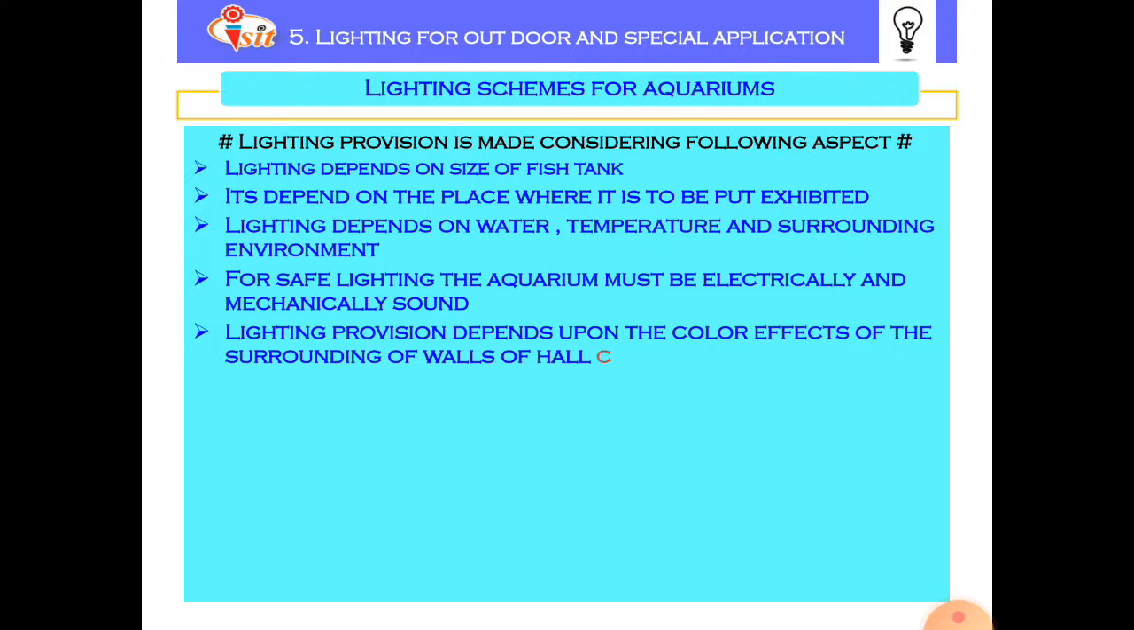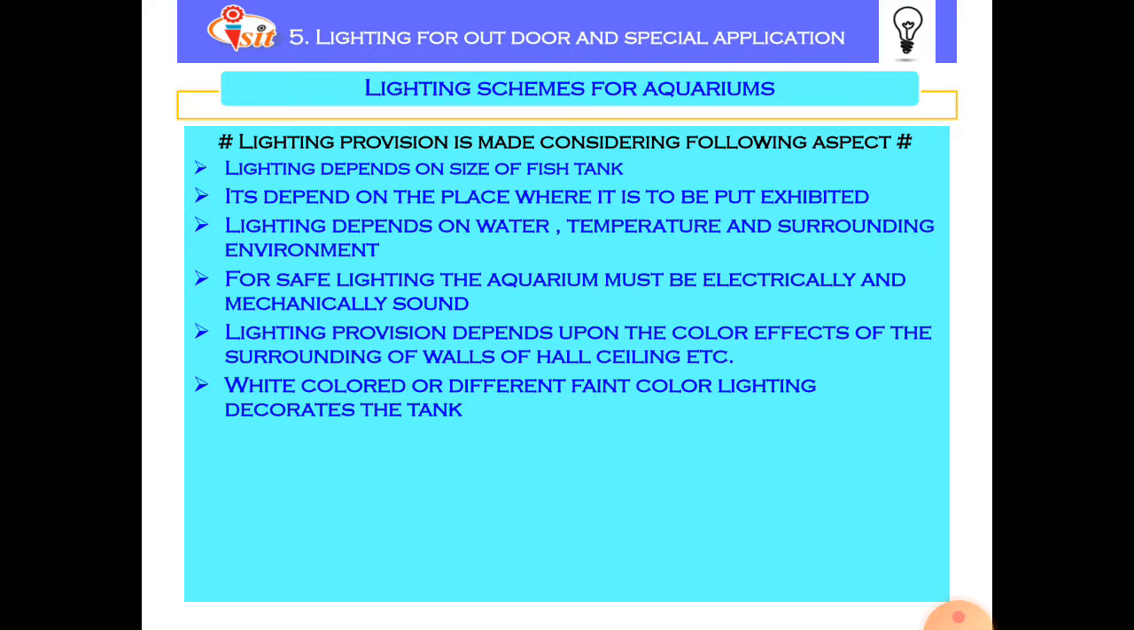The next is lighting provision depends on the color effects of the surrounding walls of the hall, ceiling, etc. Then white colored or different faint colored lighting decorates the tank. It means the lighting which is provided over the fish tank, and the spectrum of that light fittings, are always white colored or faint colored, which will improve the decoration of the tank.